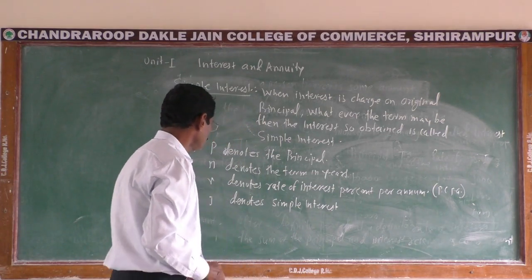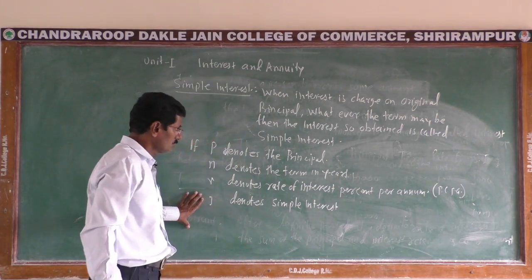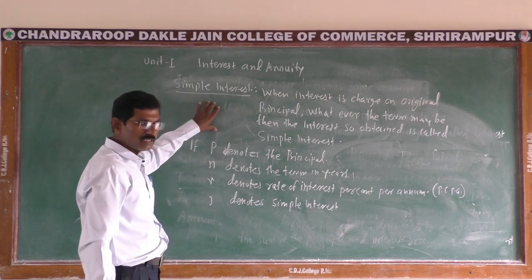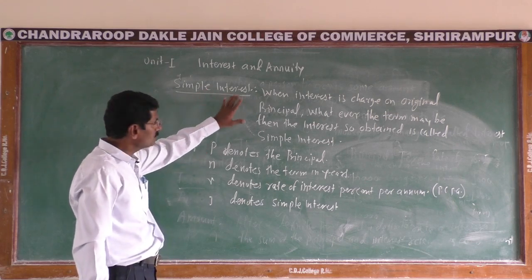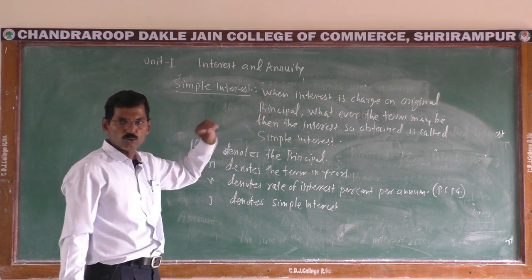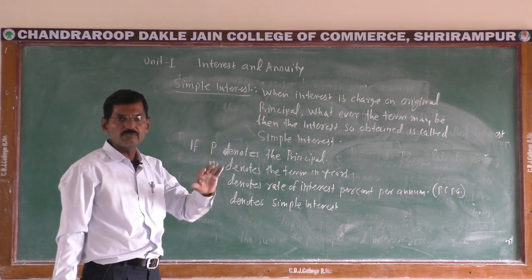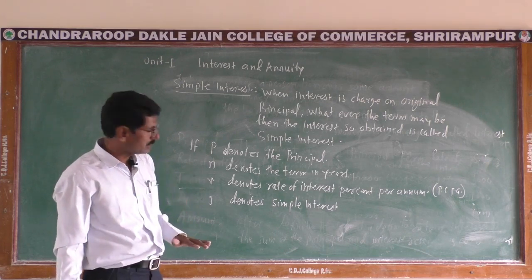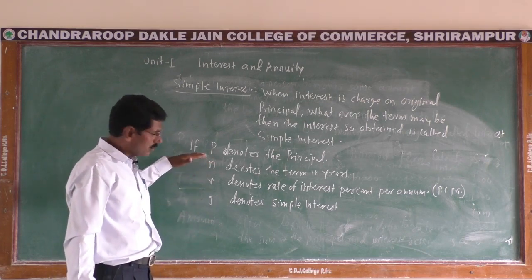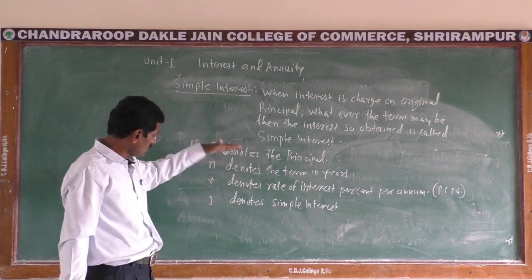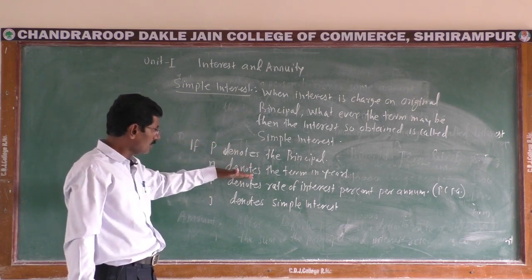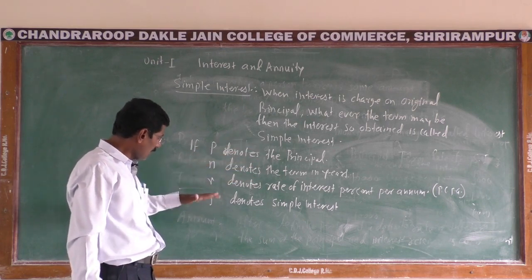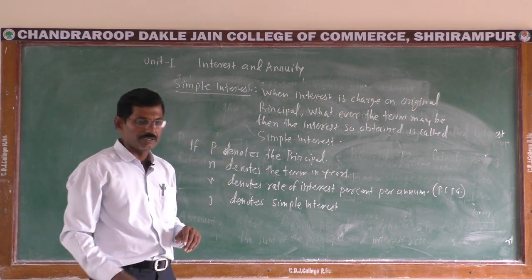For the formula purpose, we use some notations in simple interest. We know that simple interest means when interest is charged on original principal, whatever the term may be, then the interest so obtained is called simple interest. For the formula purpose, P denotes principal, N denotes term in years, R denotes rate of interest percent per annum, and I denotes the simple interest.